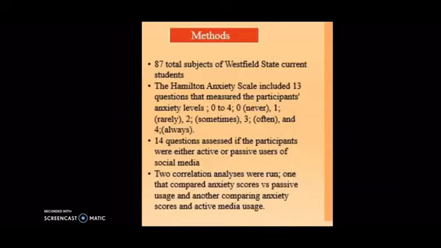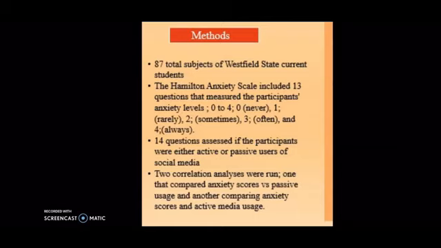Hi, my name is Geeta and I'm doing the methods and part of the results section. So we had a total of 87 Westfield State University students in our study, ranging in age from 18 to 23 years old. There were a total of 27 questions in our survey.